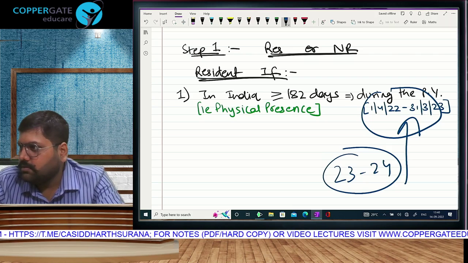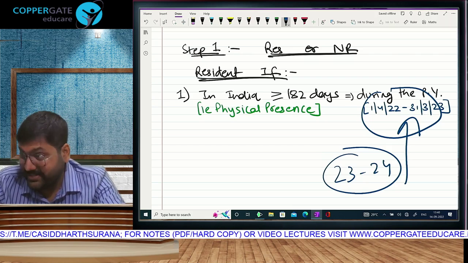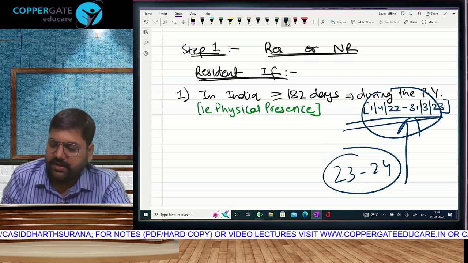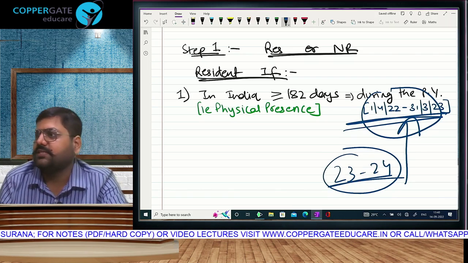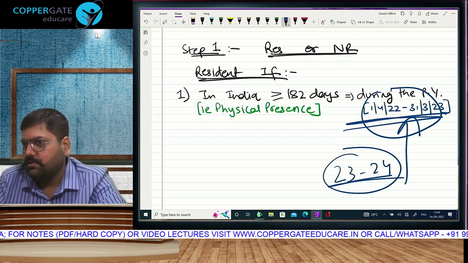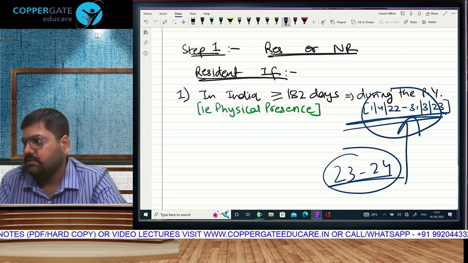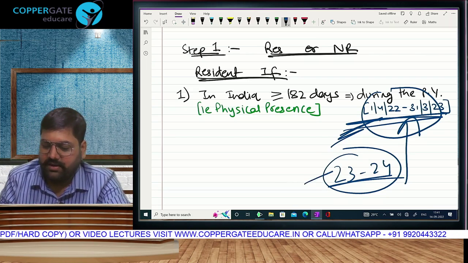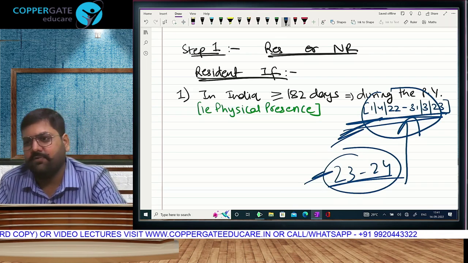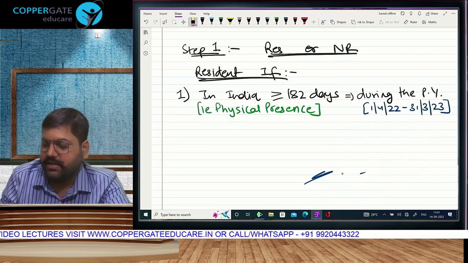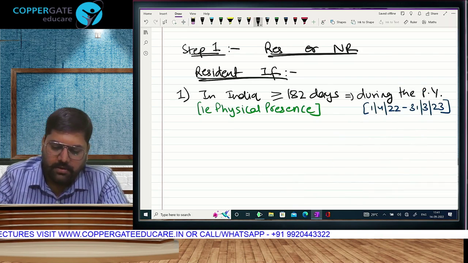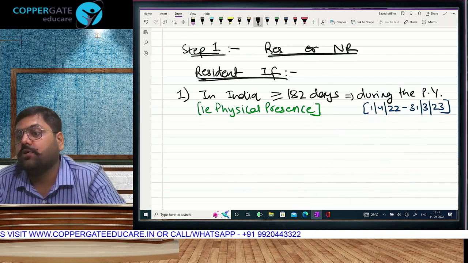Is it possible that 1 year I stayed in India 0 days, and 1 year, full 365 days I was in India? And the other way, reverse? 1 year, full year I was in India, and this year I was not in India for a single day. That means the question is to be answered in a yes or no by all. Can stay in India change on a year-on-year basis?